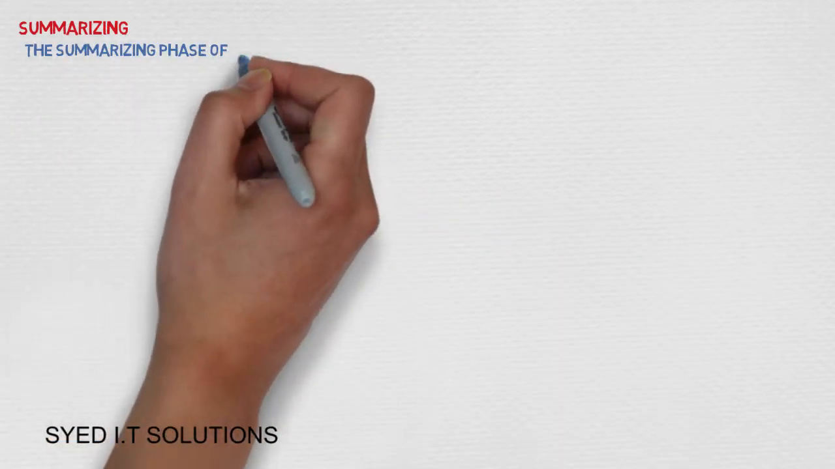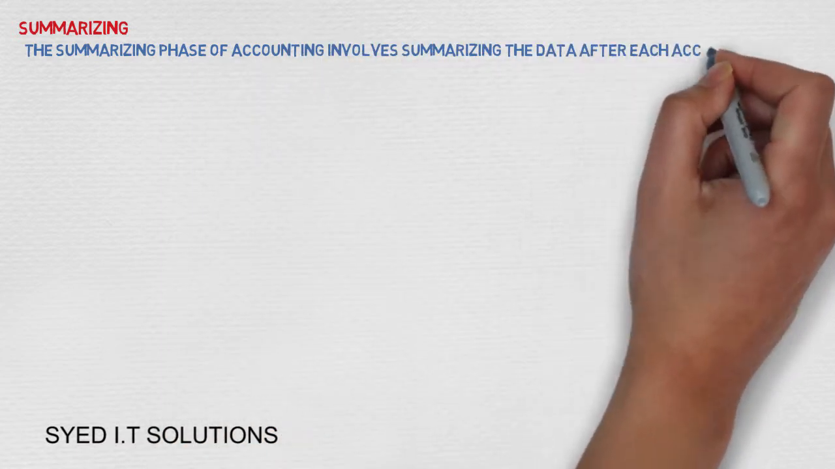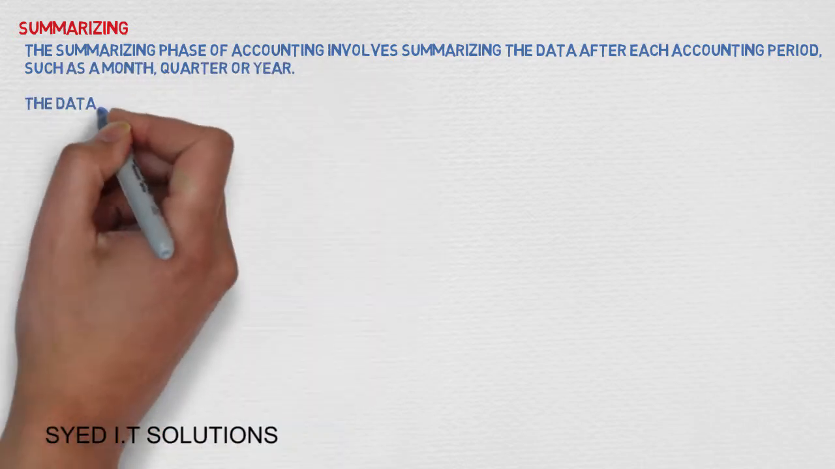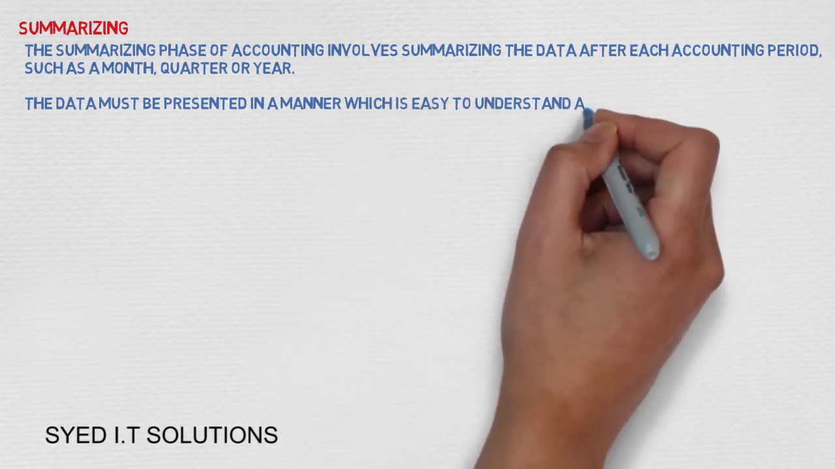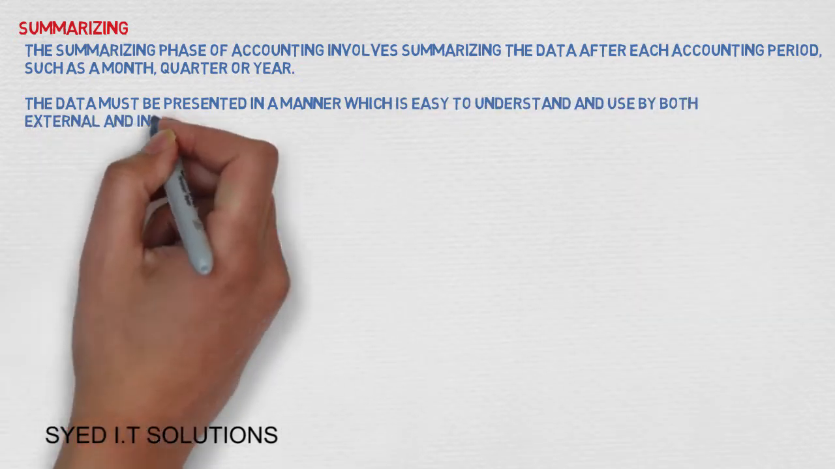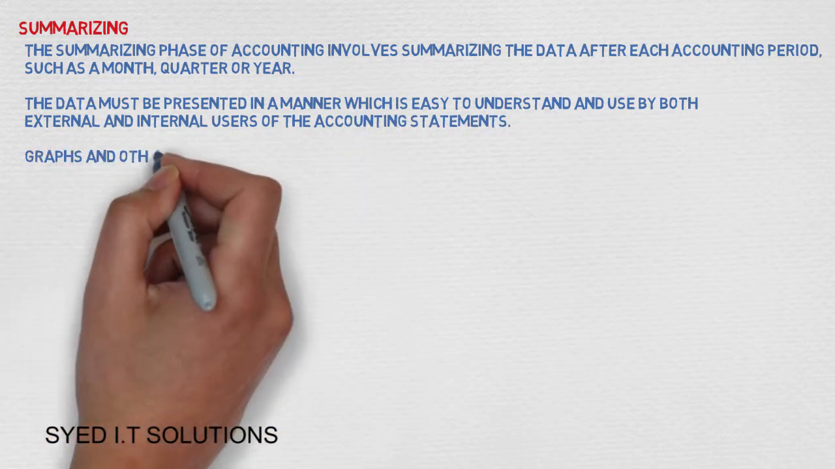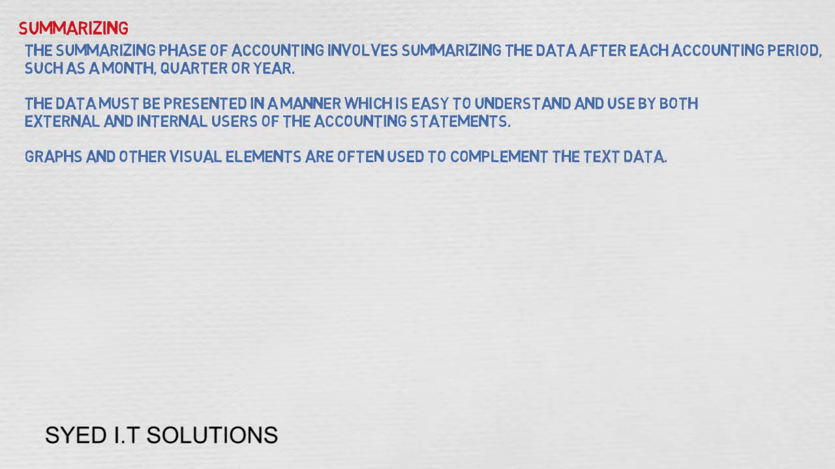Summarizing. The summarizing phase of accounting involves summarizing the data after each accounting period, such as a month, quarter or year. The data must be presented in a manner which is easy to understand and used by both external and internal users of the accounting statements. Graphs and other visual elements are often used to complement the text data.